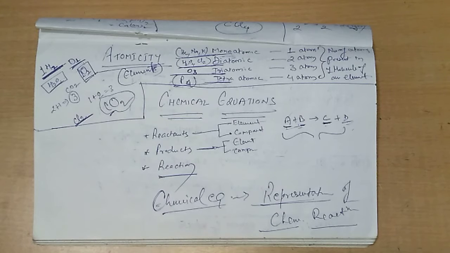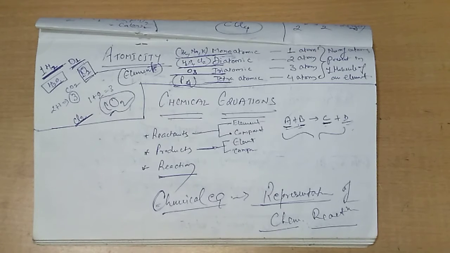So now after this discussion, we are clear with what a chemical reaction is. The chemical combination of substances is called a chemical reaction. And that chemical reaction which is happening all around us can be represented in the form of symbols and formulas, and that is called a chemical equation.